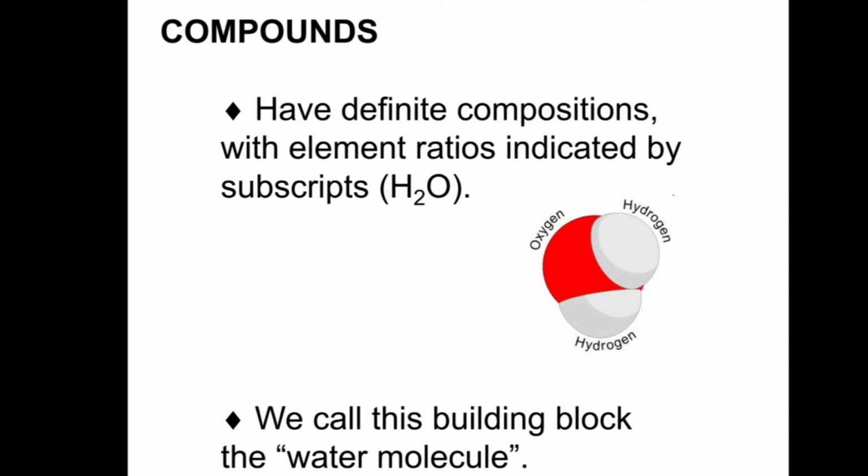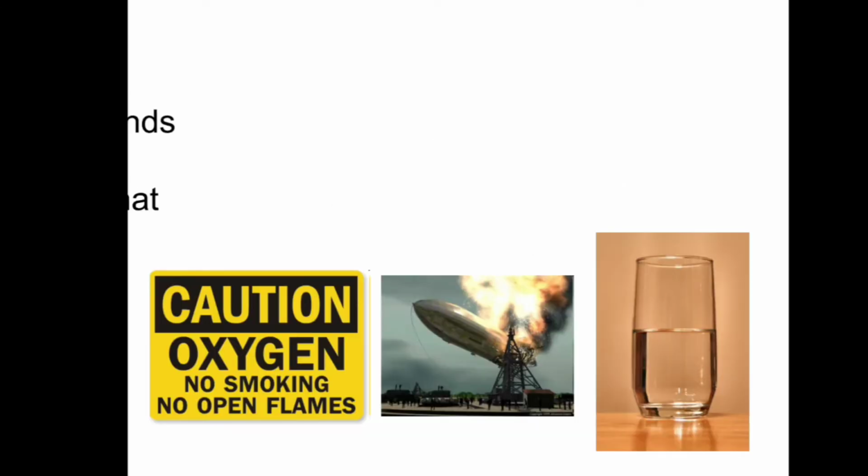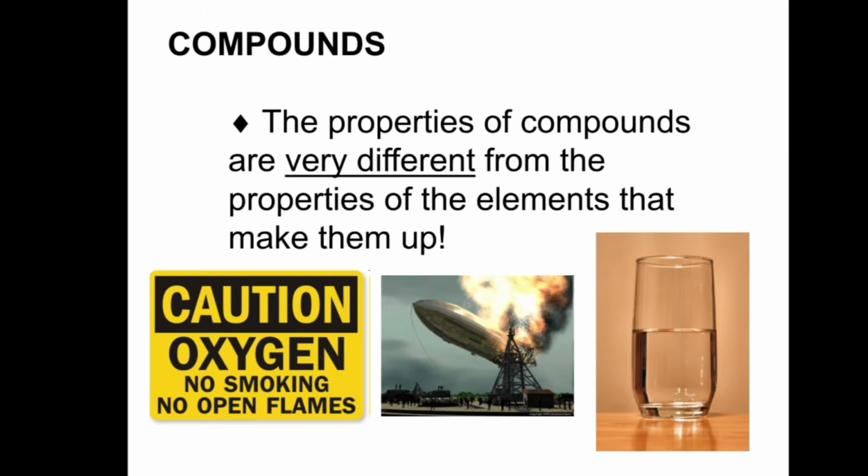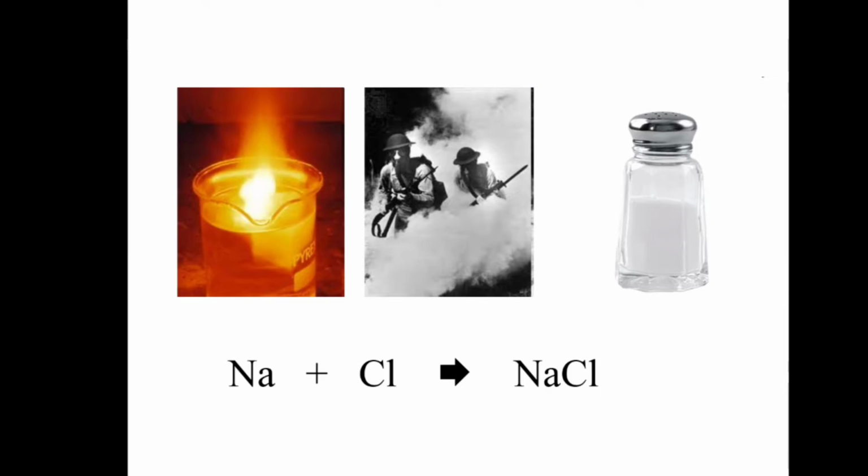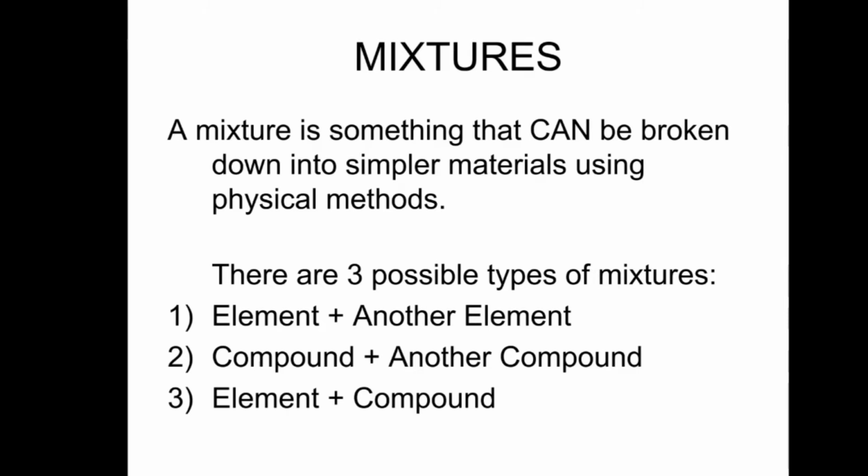We call this building block the water molecule. The properties of compounds are very different from the properties of the elements that make them up. Here, when sodium reacts with chlorine, it forms a salt, that is sodium chloride.